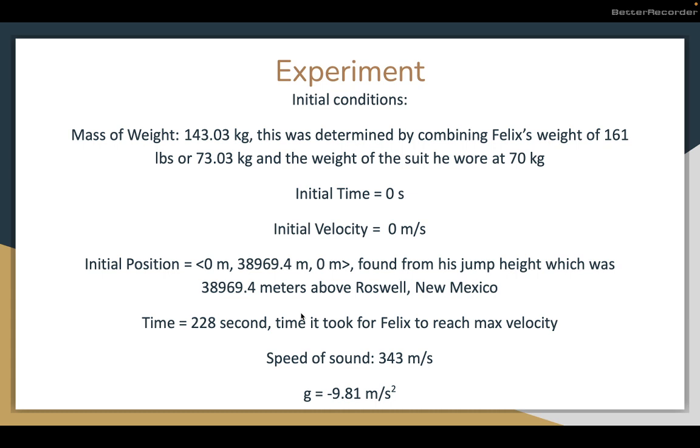And so the program will iterate for 228 seconds, which is the time it took for Felix to reach max velocity. And then the speed of sound is 343 meters per second. Gravitational force is negative 9.81 meters per second squared.